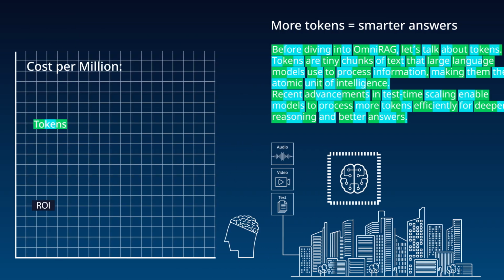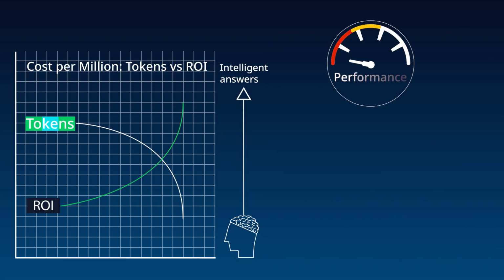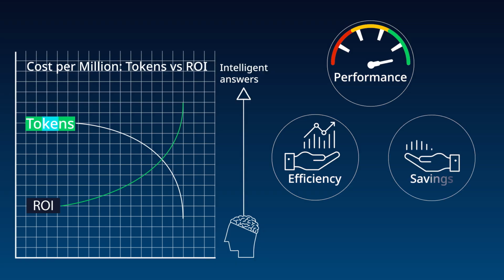However, managing token costs is key. Reducing the cost per million tokens directly improves return on investment for generative AI applications. OmniRAG optimizes the token generation process, ensuring smarter compute, lower costs, and higher ROI for enterprise AI applications.